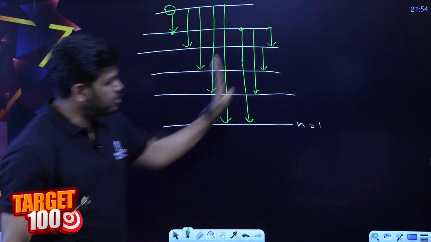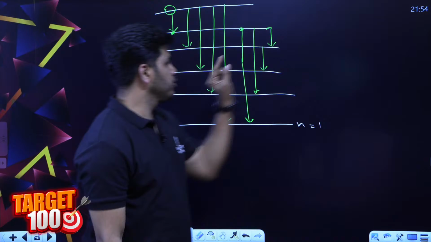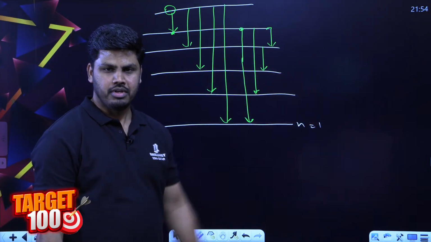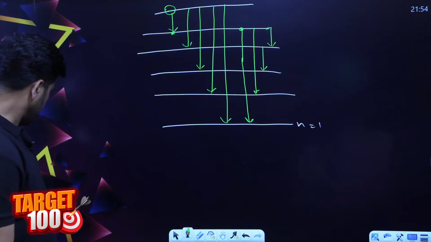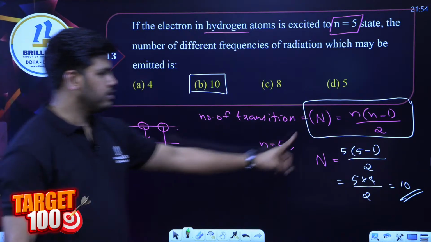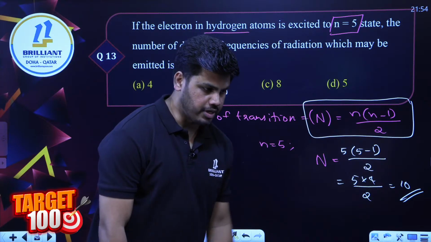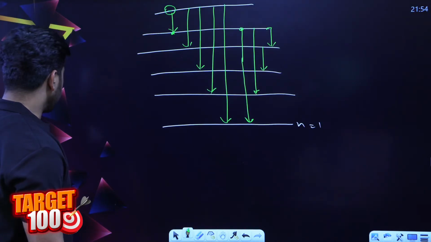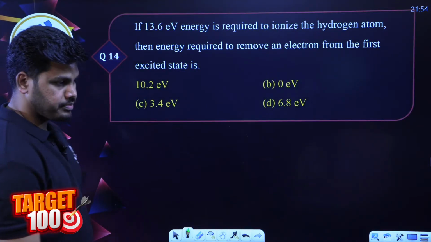So if you count all the possible transitions like this, you will get the number of possible transitions, but it is difficult, especially if we will come to the higher energy levels. If n is large, then it is difficult. There, this equation will help you to find out the number of transitions. Okay, right, moving on to the next question.